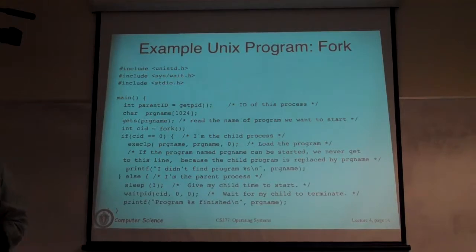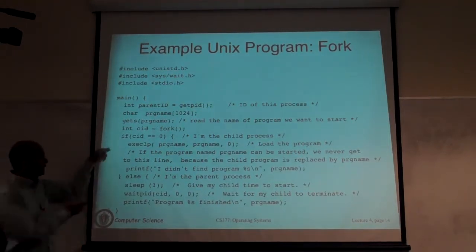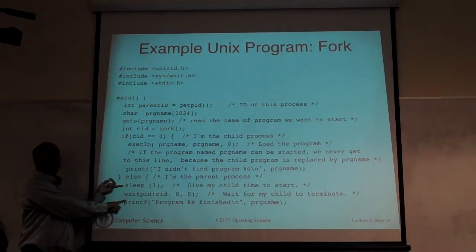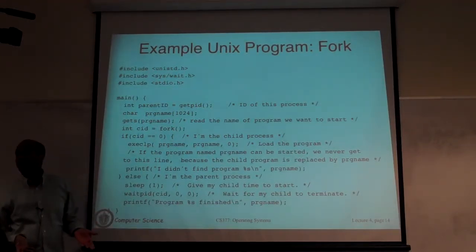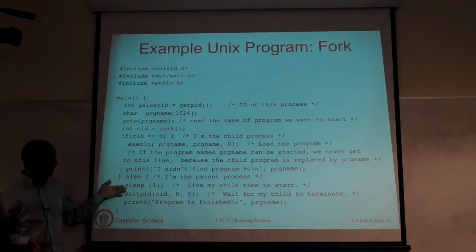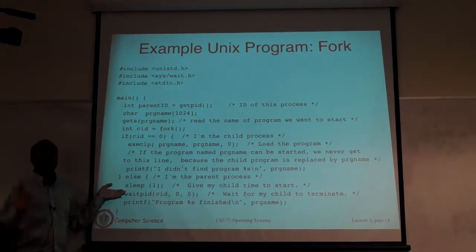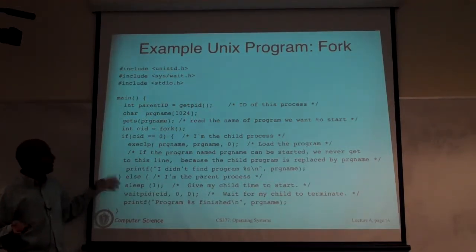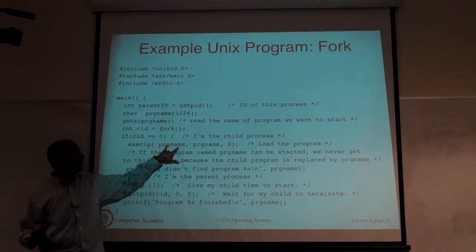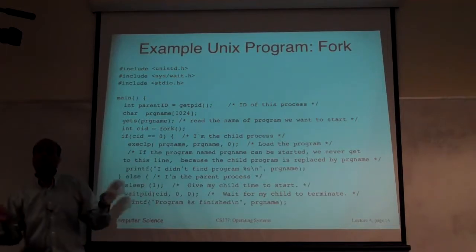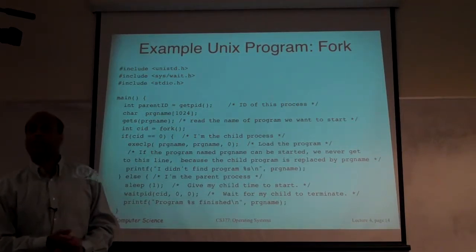If this was a shell, for instance, the parent would issue a shell prompt and wait for the next command to be typed by the user. That's what you do here. This is not what you do. If it's a windowing manager, you will display the mouse and let the user figure out what next event to accept, the mouse event or keyboard event. And in the exec, whatever you double clicked on or whatever command you typed will be issued to the exec. So the child process will start doing what you asked it to do.